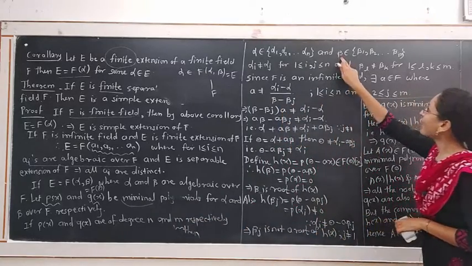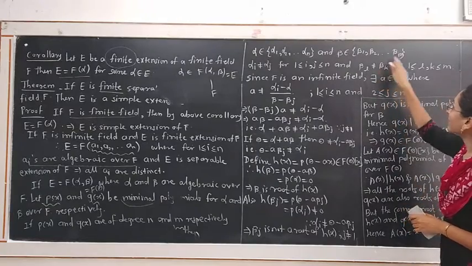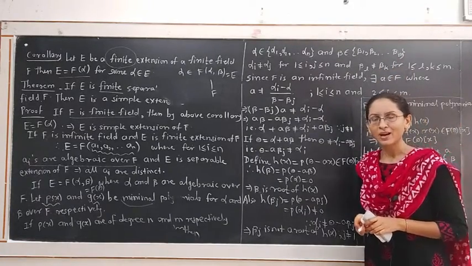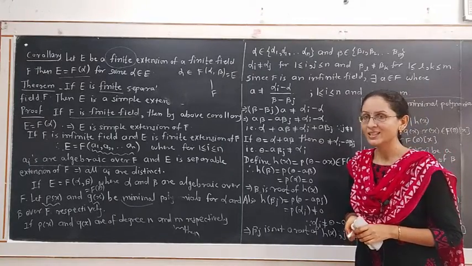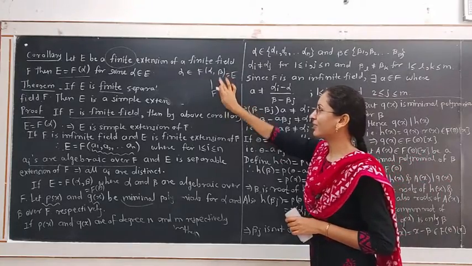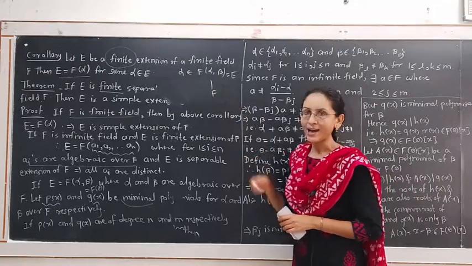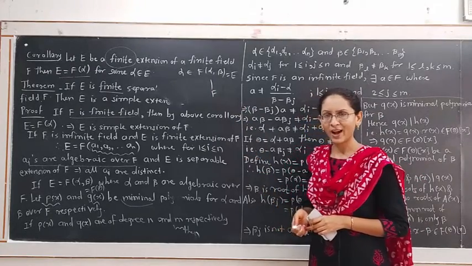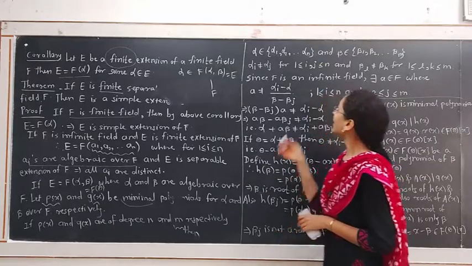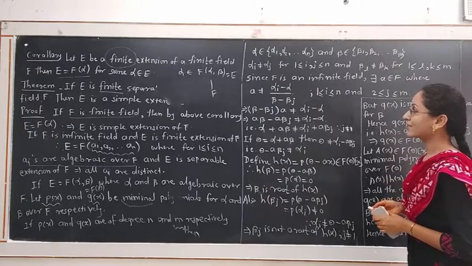Hence, beta belongs to the set of m elements: beta 1, beta 2, up to beta m. All these roots are distinct because alpha and beta are separable over F. It is given that E is a separable extension of F, hence all the elements of E are separable over F. That means every element has some minimal polynomial over F and all those polynomials have distinct roots. So these n and m roots are distinct.